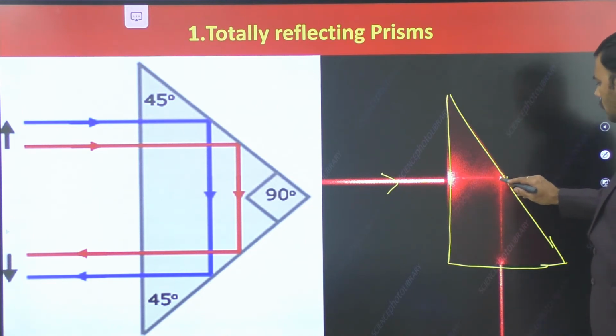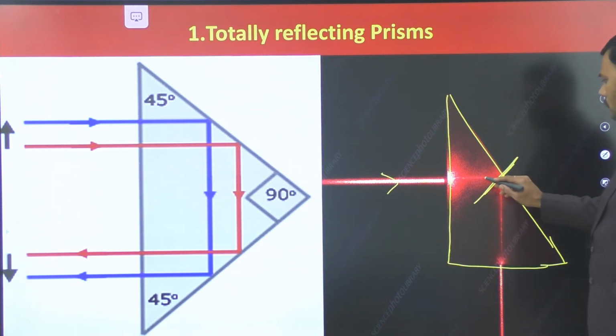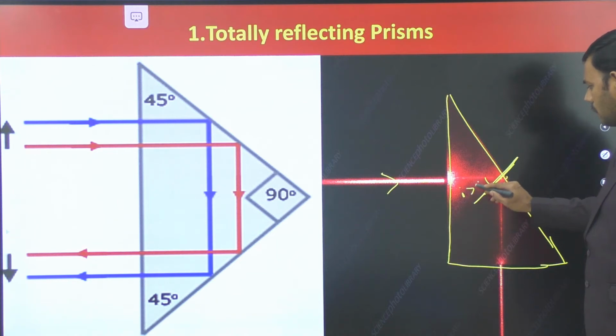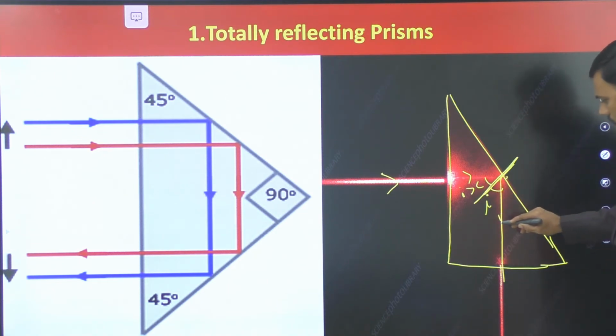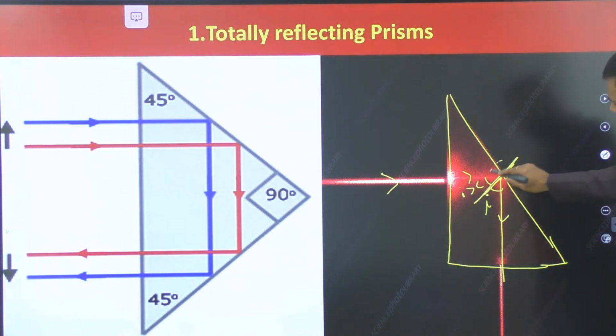Incident at the inclined plane, this is one more surface of the prism. At this inclined plane, the angle of incidence is greater than the critical angle, so it is reflected back into the same medium at the same angle of reflection according to the laws of reflection. So this light ray travels along this direction. Like this, this is a reflection. Reflection takes place at this interface.